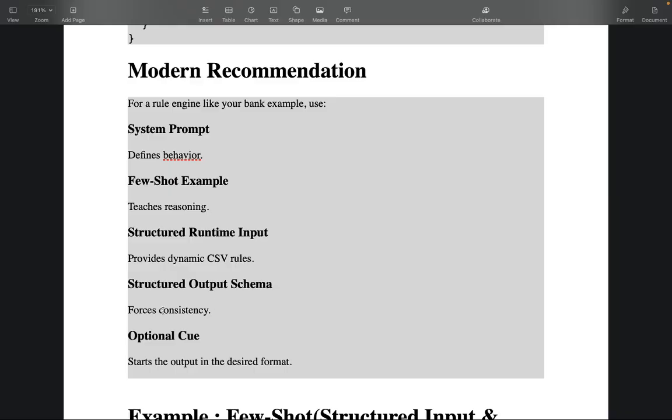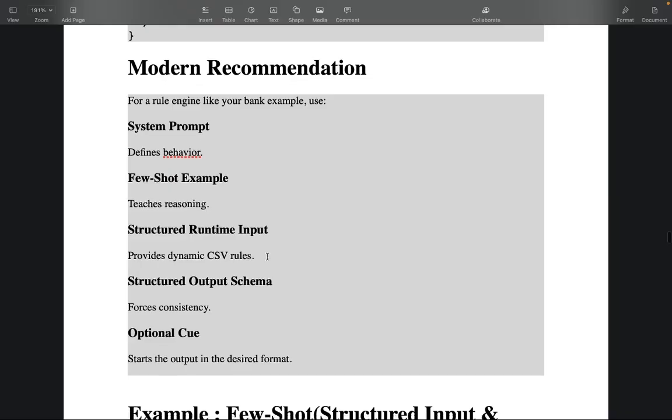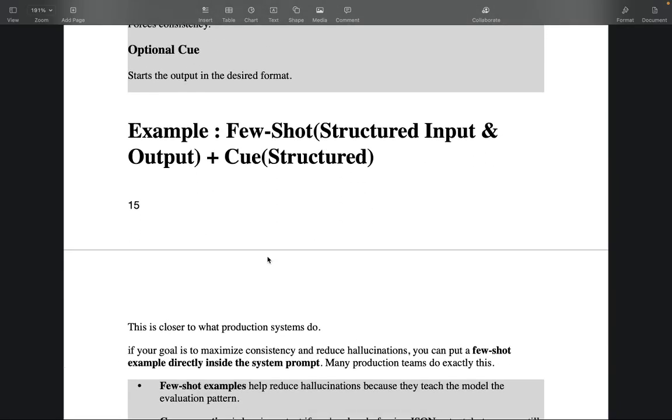It will force the consistency, and you can give an optional cue to nudge towards the desired format. So these are the basic things we have learned, but in further videos you'll learn about the advanced strategies.